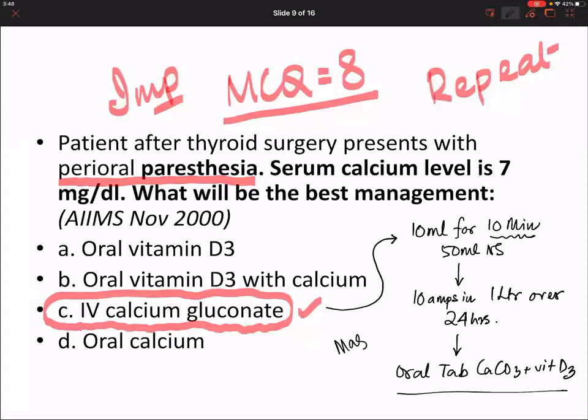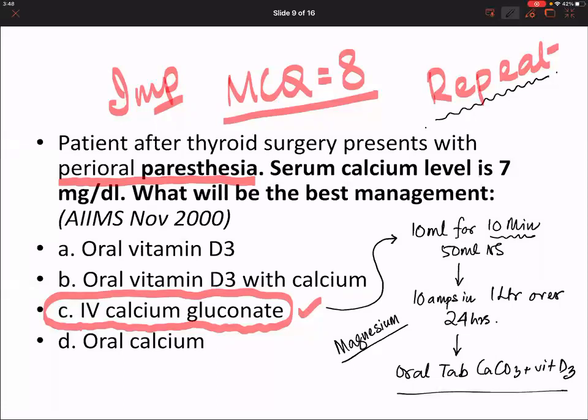Very good. You have covered all parts of an MCQ. Believe me, this is a repeat MCQ, and I can go on talking about QT prolongation. I can talk about my management, but please remember this will be taught again by the medicine guys. But this is extremely important for you to remember this MCQ.